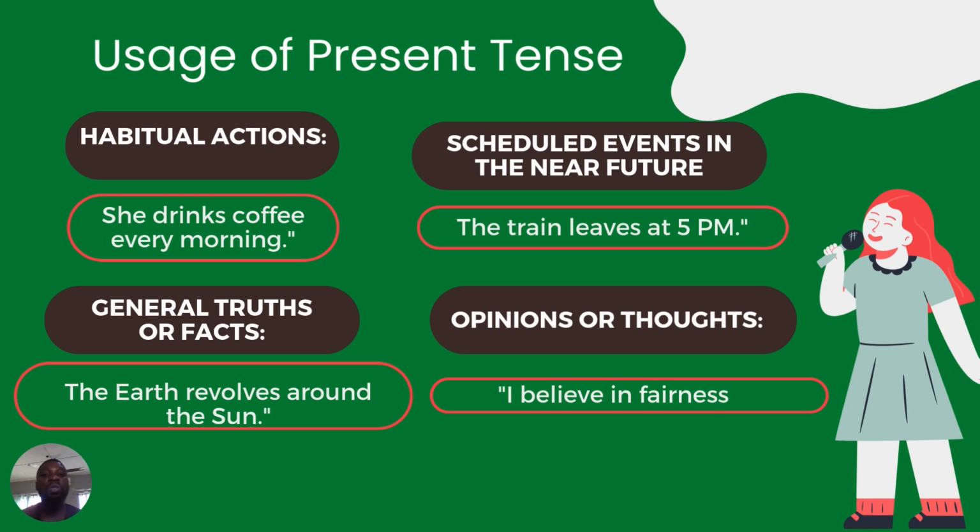Another one is opinion or thought. If we want to express our opinion or thought, we can make use of present tense as well. So: I believe in fairness, not I believed in fairness, or I am believing in fairness. Your opinion or your thoughts can be expressed in the simple present tense. I believe in fairness. So that tells us about the meaning of present tense.